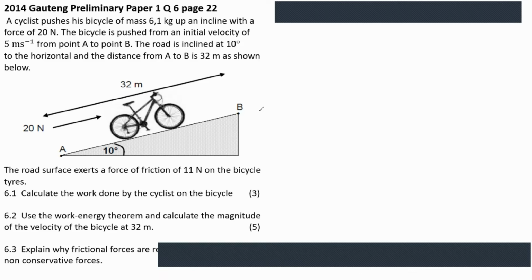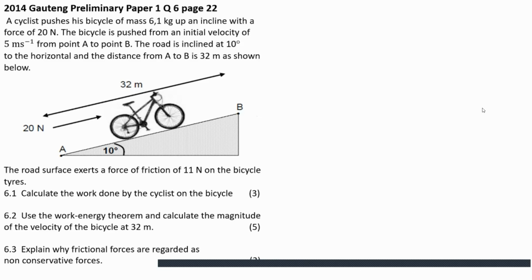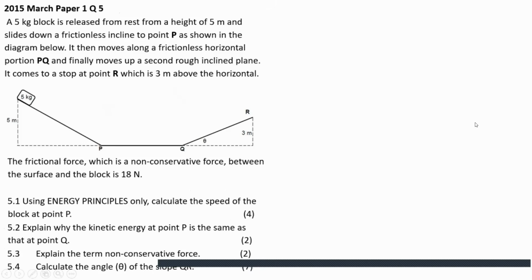So maybe write the following: the work done by the frictional force depends on the path taken by the object. So that's why they are called non-conservative.